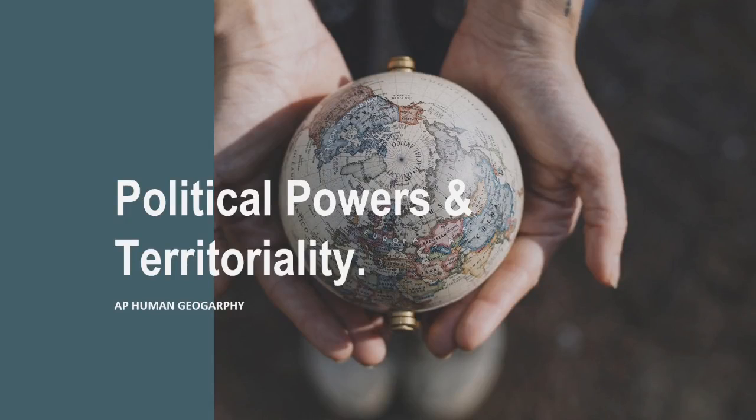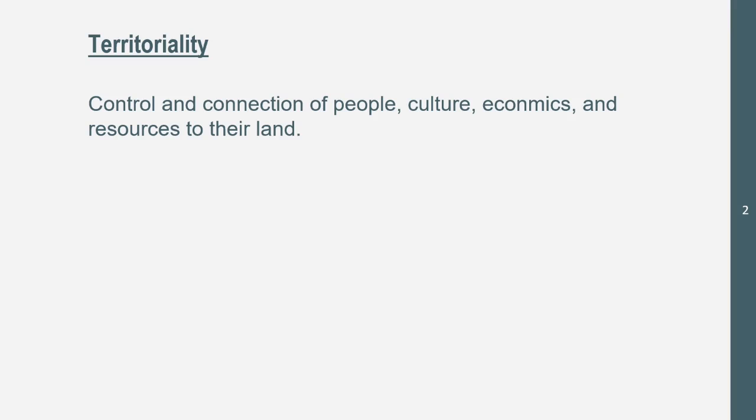And today, guys, we're going to be getting into political powers and territoriality for AP Human Geography. Let's get started. So, territoriality is control and connection of people, culture, economics, and resources to their land. So, basically, with land being occupied and used, the use of people, culture, and economics.